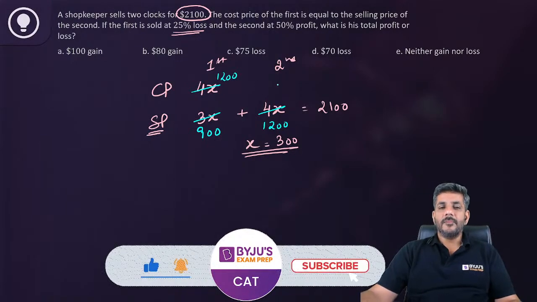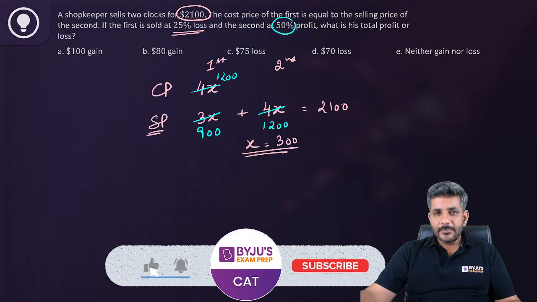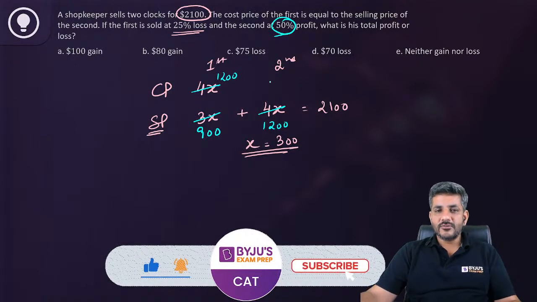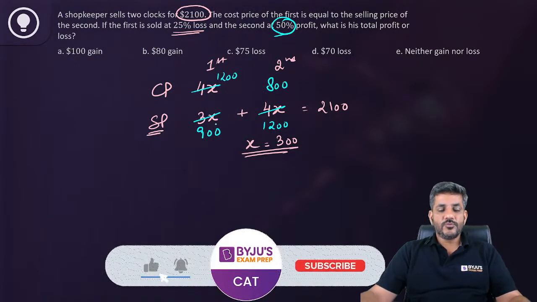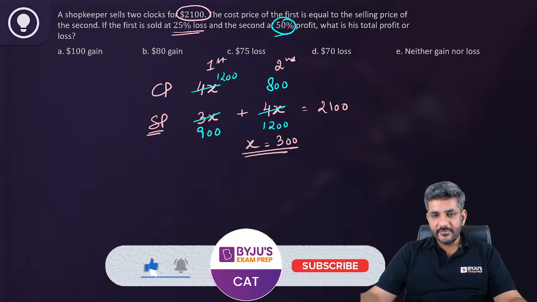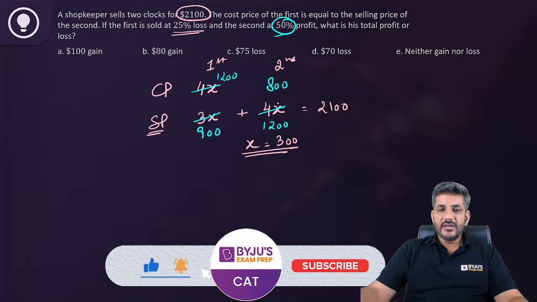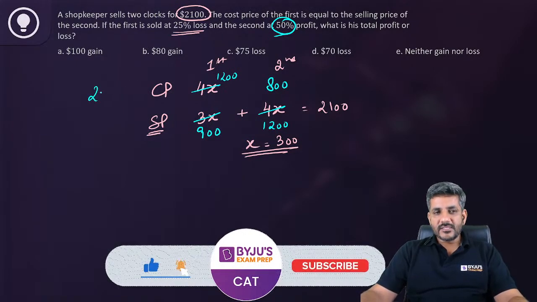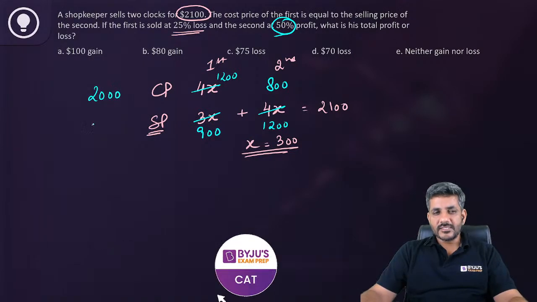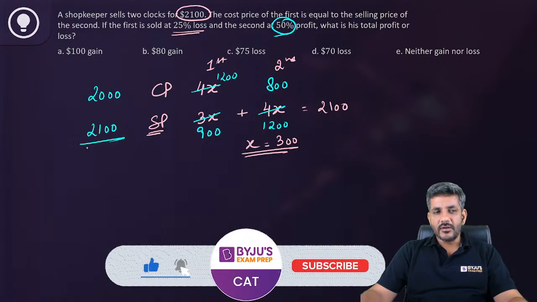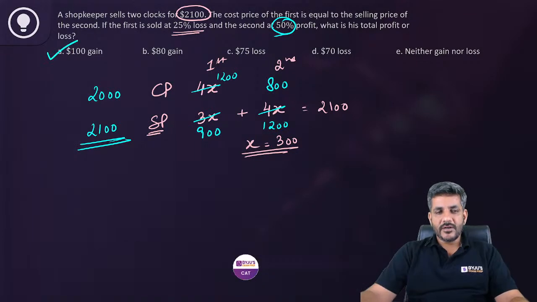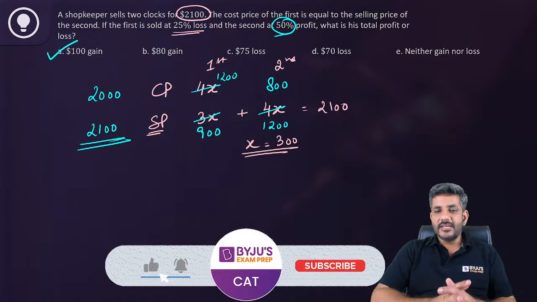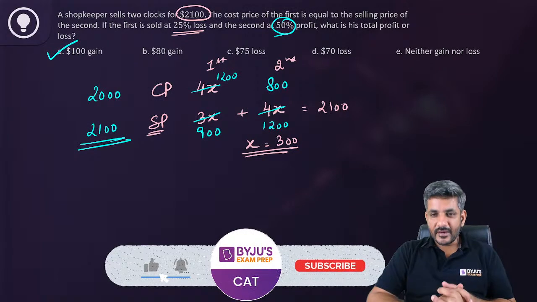What about this now? Now after 50% profit you have a value of 1200, so this must be 800. That is 1200 divided by 1.5, right? 1200 divided by 1.5 will give me 800. So my total cost price comes out to be $2,000. Total selling price comes out to be $2,100. I see there is a profit of $100. So A option is the right answer for me. That's what we are writing.